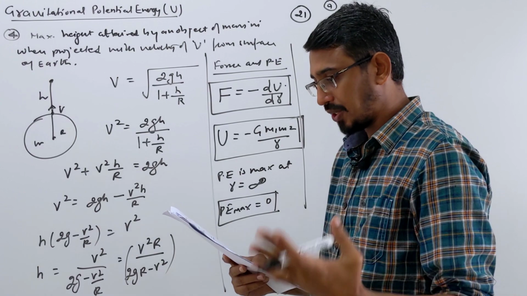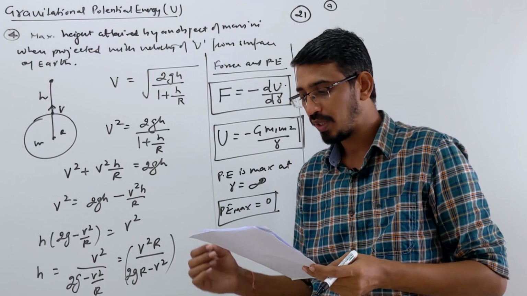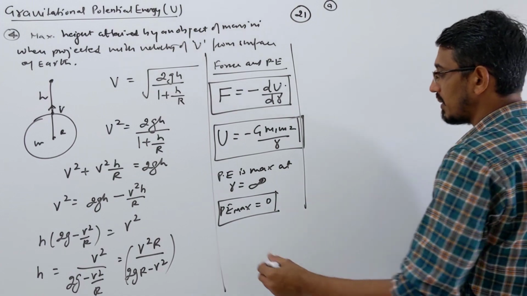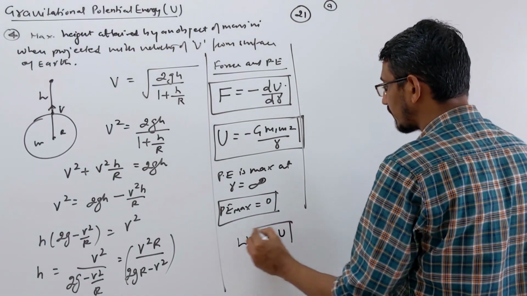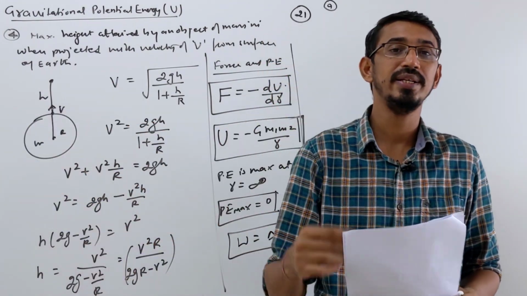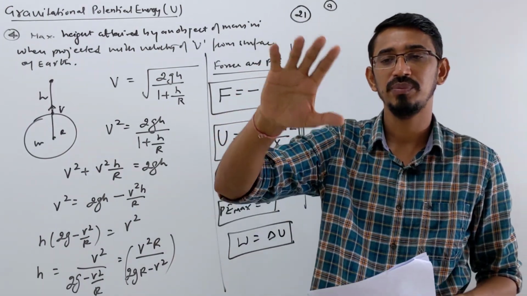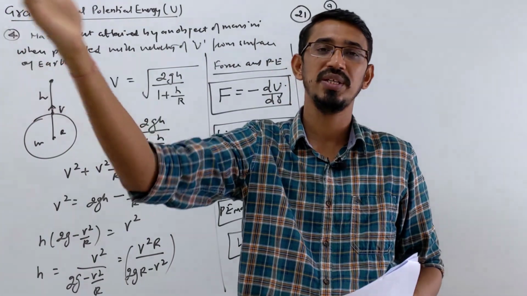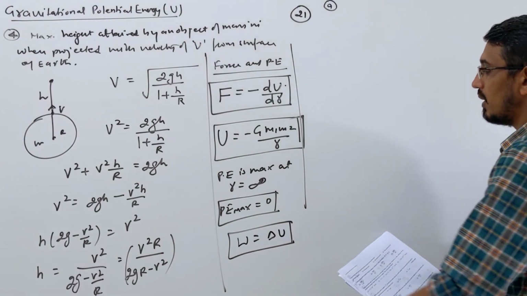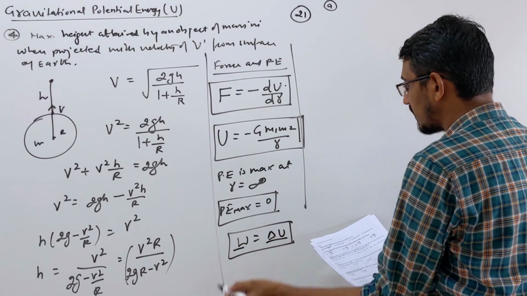Second, question 23 you are watching: the energy required to move a body of mass m from an orbit of 2r to 3r is what? So work done or energy required is simply your change in potential energy. You want to move an object from this orbit to that orbit. Generally this type of question they ask for satellites. I will do it in the next topic when we talk about satellites, that is, what energy is required to move a satellite from one orbit to another. This is called raising or decreasing the orbit. Mainly I will do this type of question there, but here is one example. Let's do this simply. Work done is simply your change in energy, or how much additional energy we supply is simply the change in your potential energy.